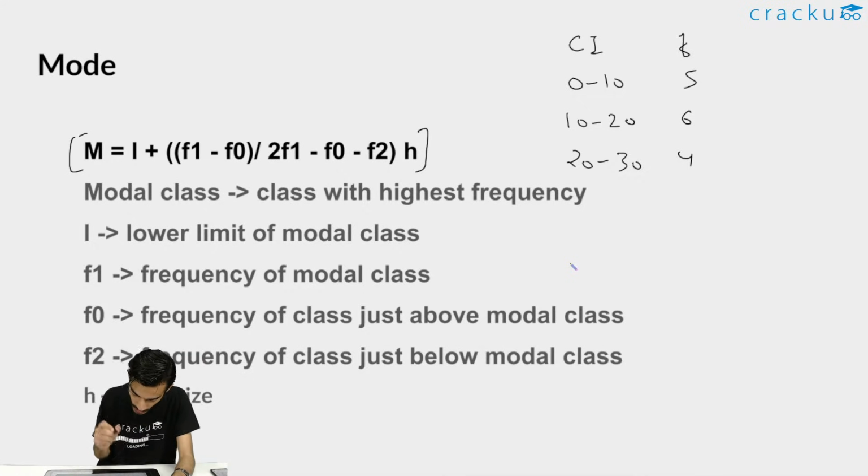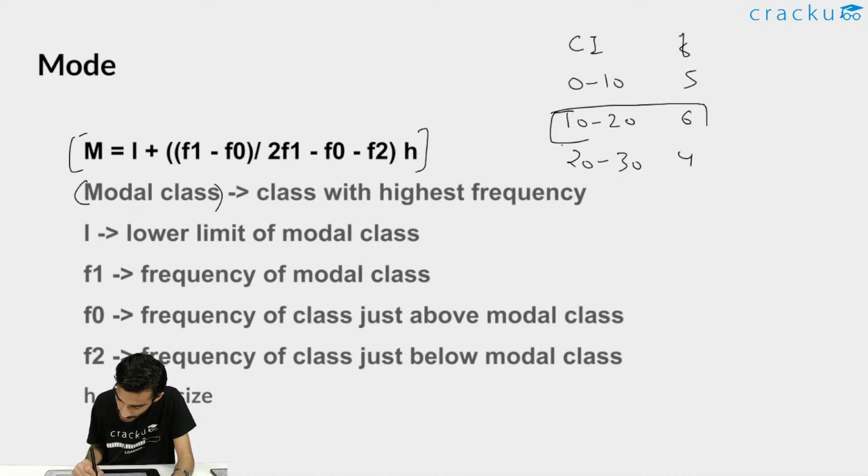One important thing to note is that we are getting a new term, the modal class. In the last slide we saw the median class. Now we need to find the modal class. Modal class basically means the class with the highest frequency. From 10 to 20, you see the value of f is greatest, that is 6. So the modal class will be from 10 to 20. This is pretty much easier compared to the median class.